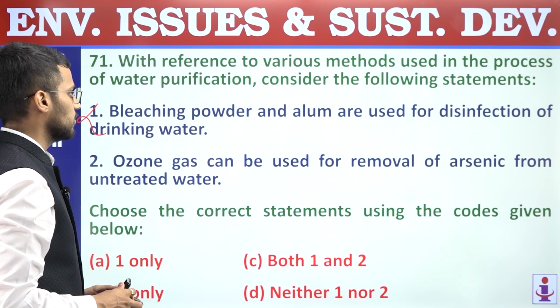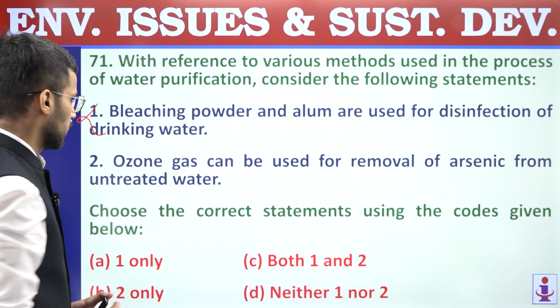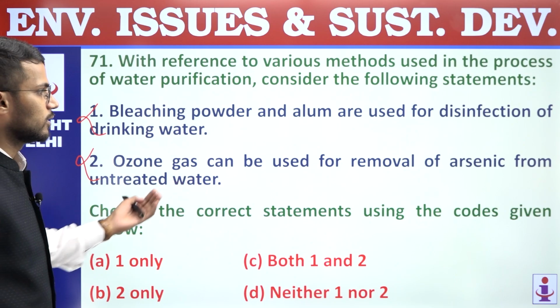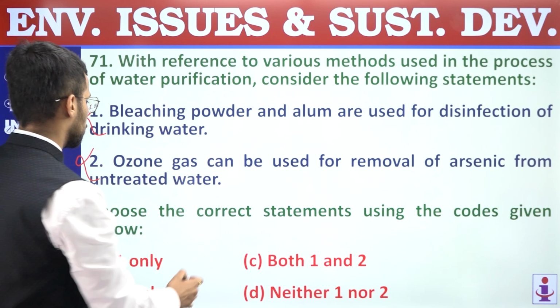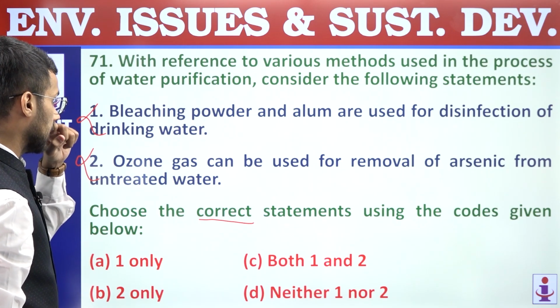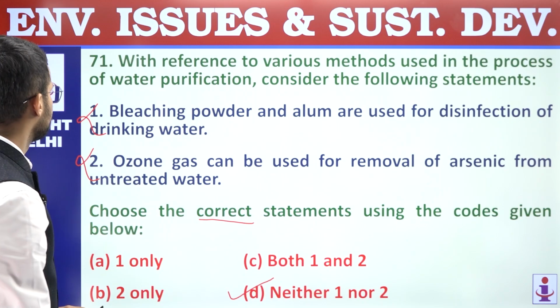Second, ozone gas can be used for removal of arsenic from untreated water. So ozone gas is used for disinfection, not for removal of certain pollutants, right? So we are supposed to find out the correct statement. Both these statements are incorrect, and hence answer is D, neither one nor two.